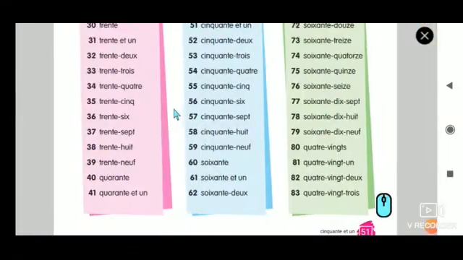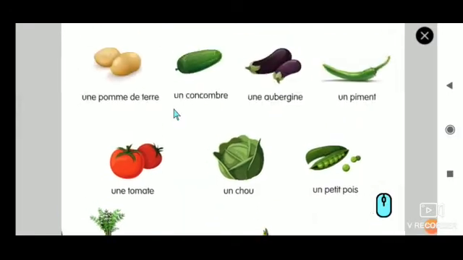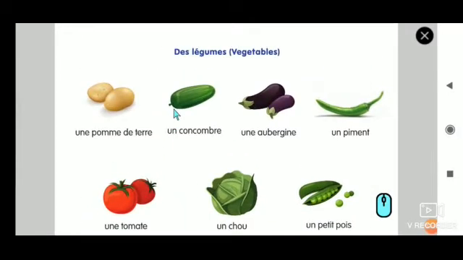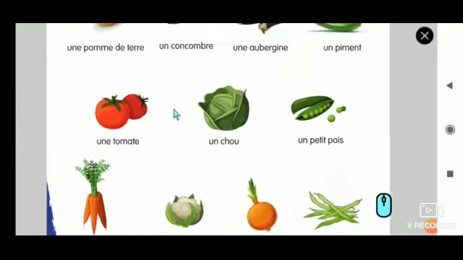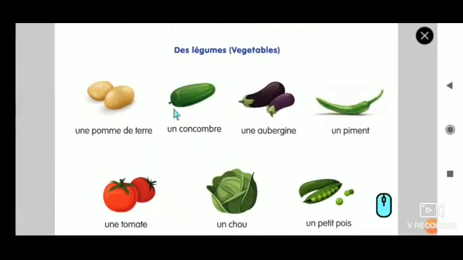Okay, now let's go for the legume. So take page number 50. So as you could see the vegetables, you can understand it better. So I don't want to translate in English. Directly I will teach you in French, and once I finish I will ask you few questions based on this.